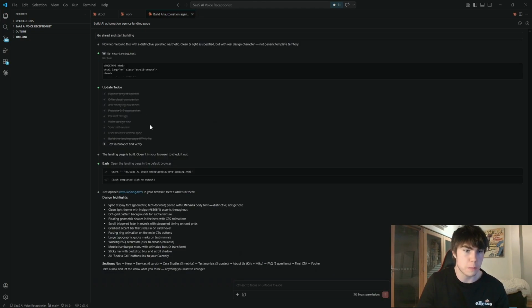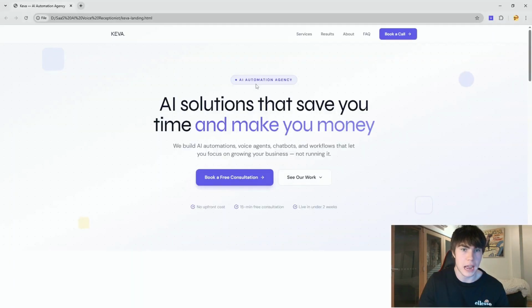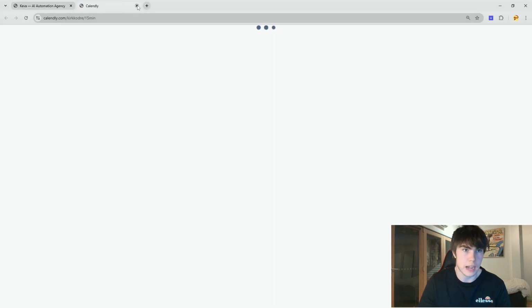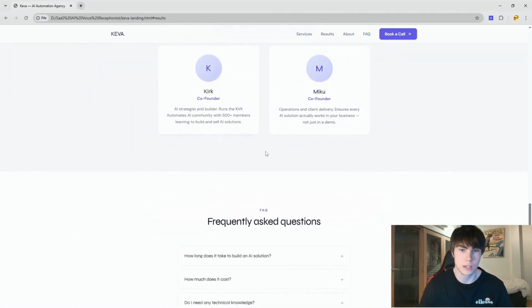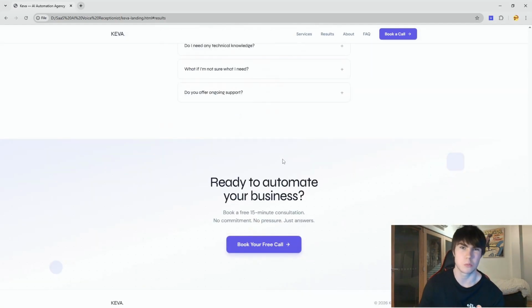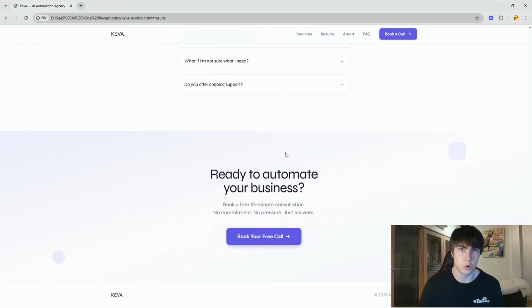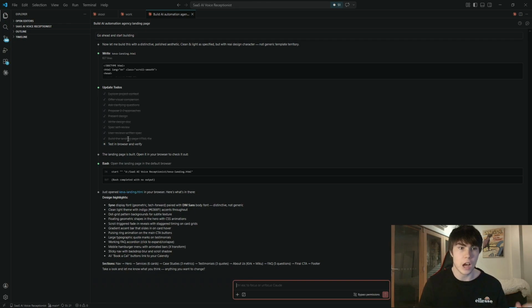Okay, so all the superpowers have finished and the website has been made. Let's now have a look at it. So AI solutions that save you. Let's see if it actually takes it to, yeah, it takes it to my Calendly link. See our work. I mean, like, this is really solid, really solid. This is better than most Lovable websites, and this was all with one prompt. The whole chain is ask questions, design, plan, build with tests, verify, review, every time automatically.